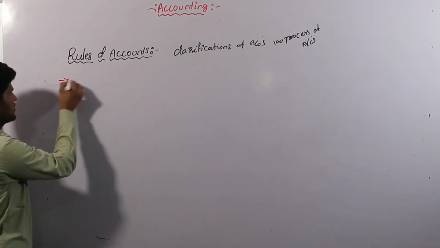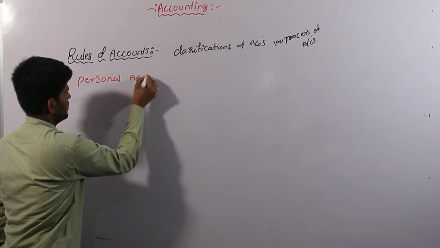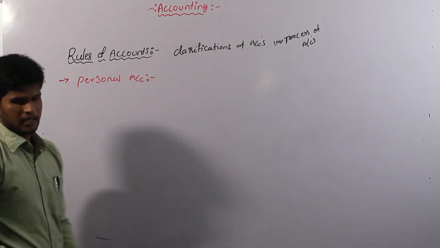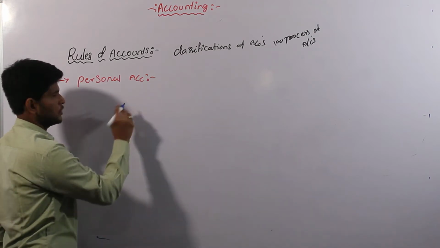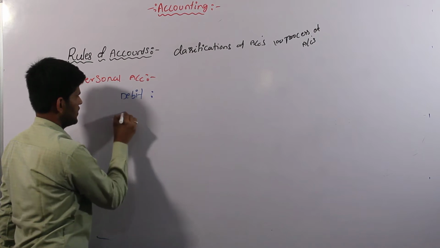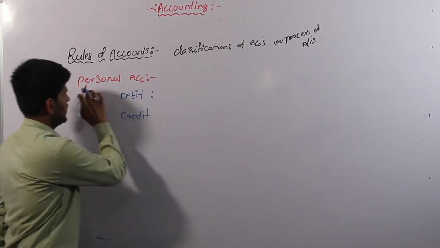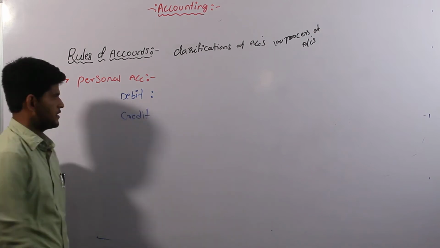The first one is personal account. Individual type of account we are going to learn. The personal account has two sections: the first is debit and the second is credit.